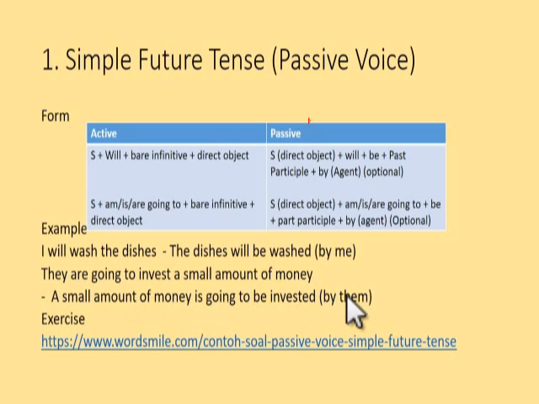And then how to change this into a negative one? So how to change this one? I will not wash the dishes, right?